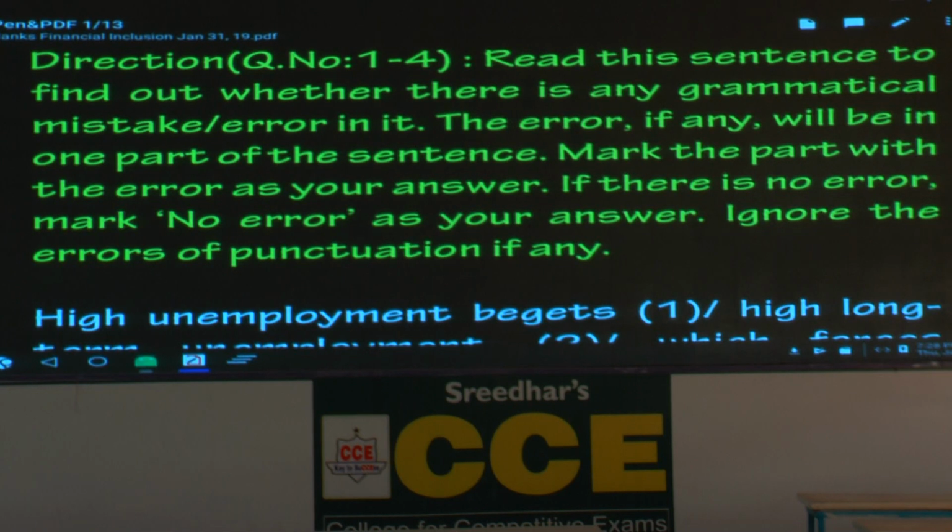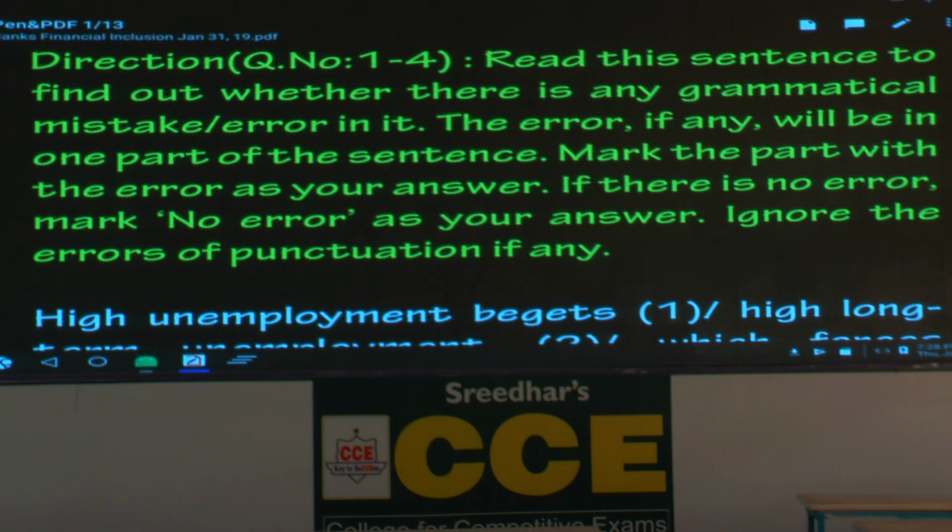How many do you expect? 20 plus or 25 plus or 15 plus? An easy paper should not be a problem. You should get 20 plus.